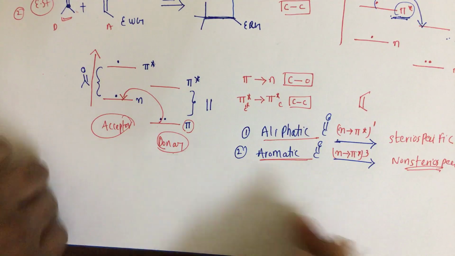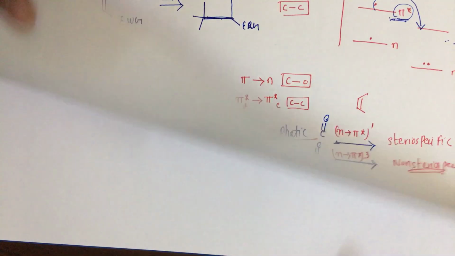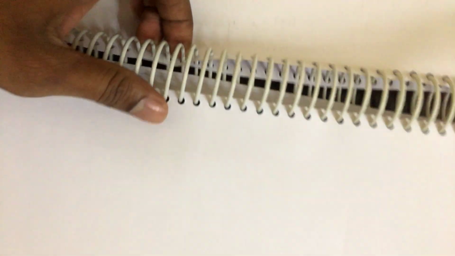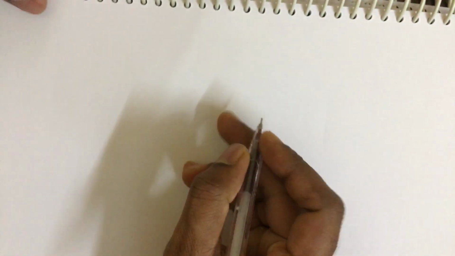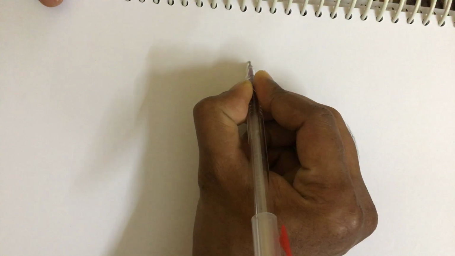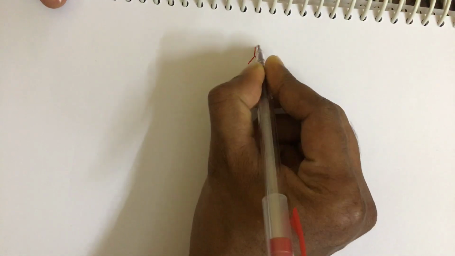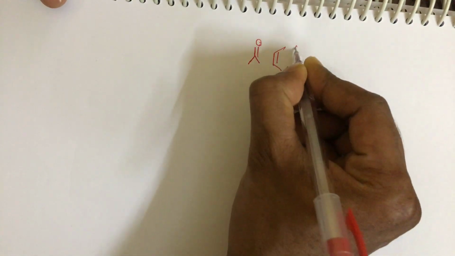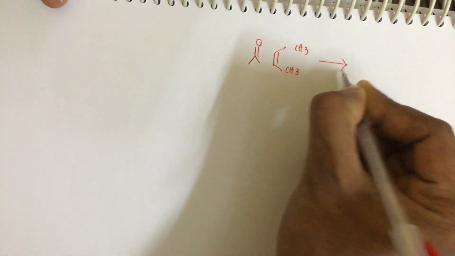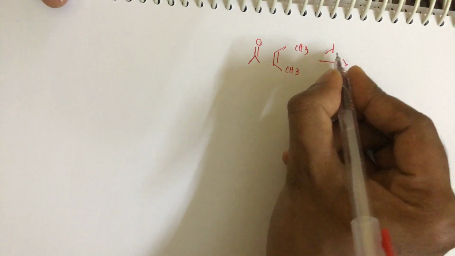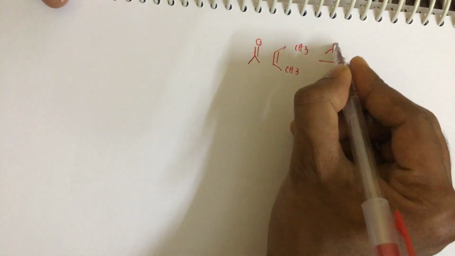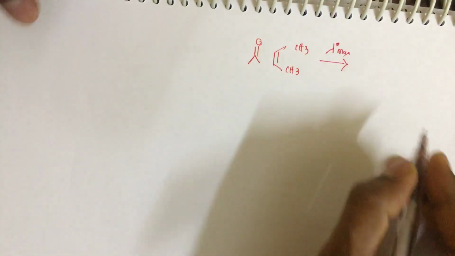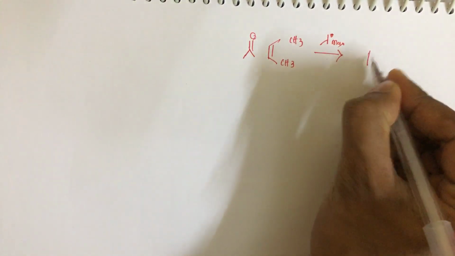So here we have acetone plus olefin. This has a cis geometry, and the product side also will be a cis geometry.